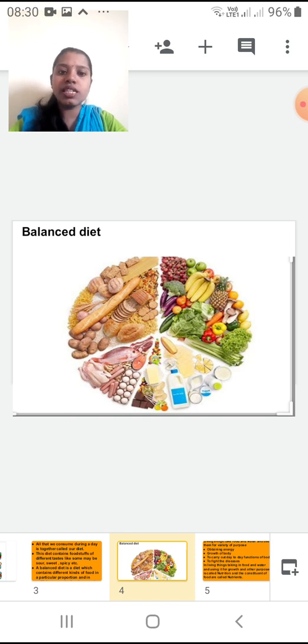So here you can see different vegetables and fruits in half part of the circle, okay. In the other half part you can see some dairy products, like meat, cheese and curd and all, okay. In the half part you can see chocolates and all are also there. Yes, they are also important in some quantities for our body, not compulsory.